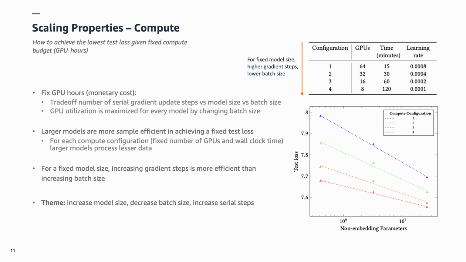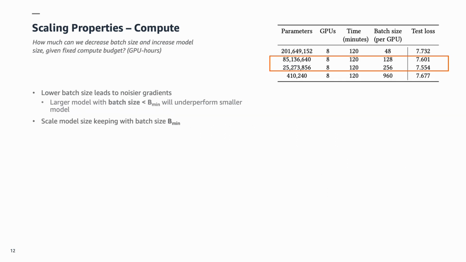Thus, to summarize, at a constant compute budget, it is beneficial to increase model size, decrease batch size, and increase serial gradient steps. While the trend of decreasing global batch size seems to be beneficial, an overly small global batch size would lead to noisier gradients. This points to the existence of a B-min global batch size. We empirically demonstrate this in the table on the right, wherein, at a constant compute budget, a larger model with a global batch size less than B-min will underperform a smaller model. Thus, it is crucial to scale the model size, keeping the global batch size at least B-min.